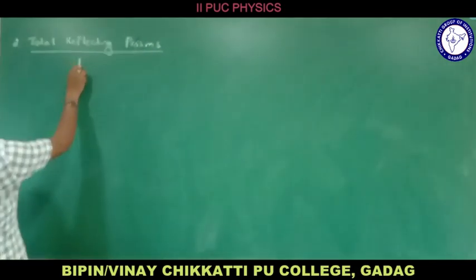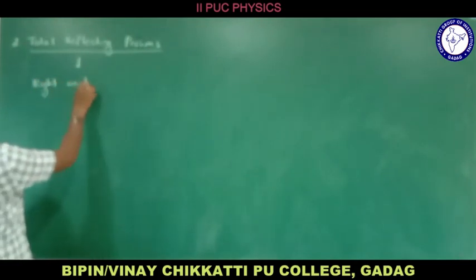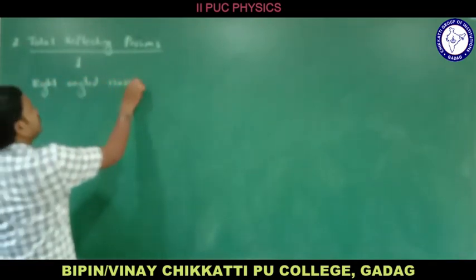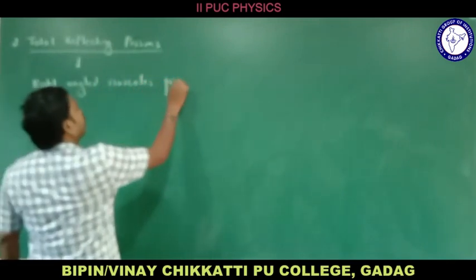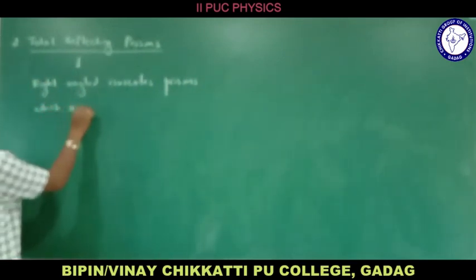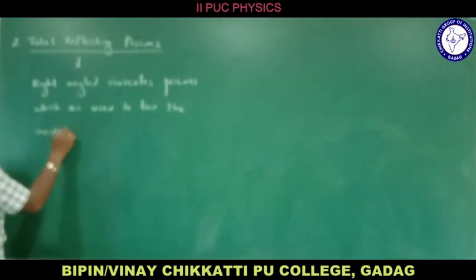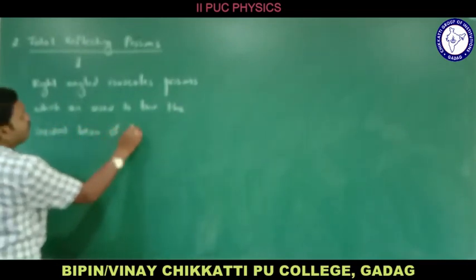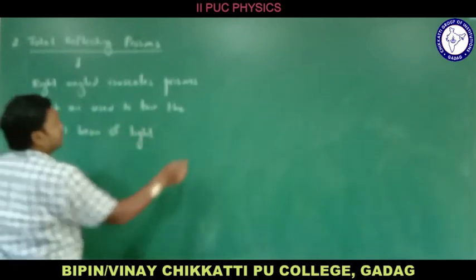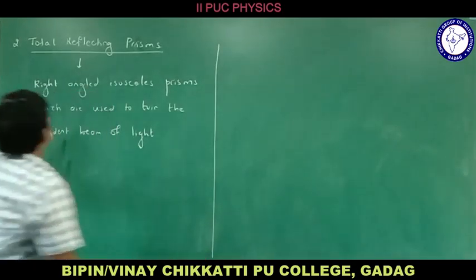Total reflecting prisms are right-angled isosceles prisms which are used to turn the incident beam of light. That is the total reflecting prism.